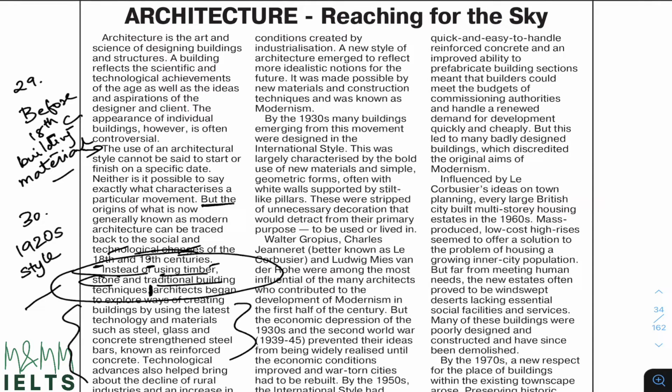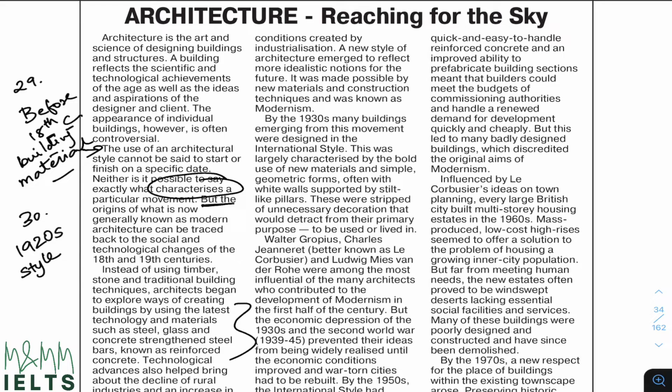The use of an architectural style cannot be said to start or finish on a specific date. Neither is it possible to say exactly what characterizes a particular movement. But the origins of what is now generally known as modern architecture can be traced back to the social and technological changes of the 18th and 19th century.